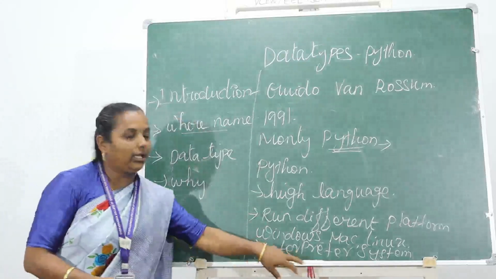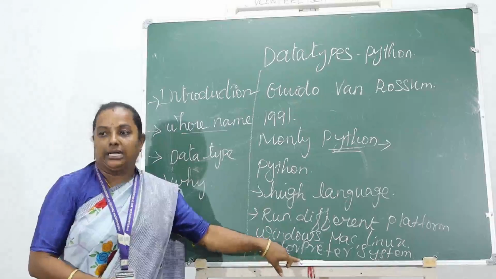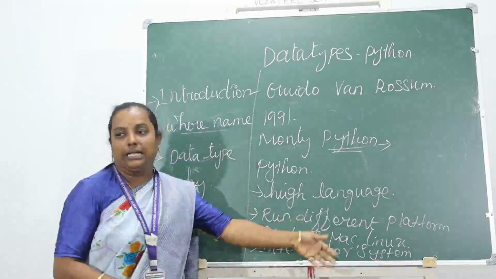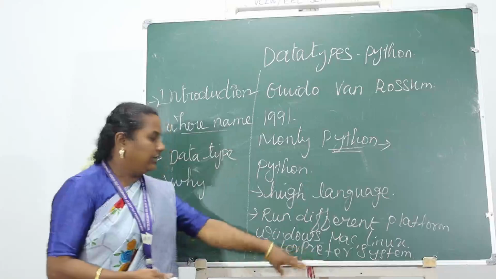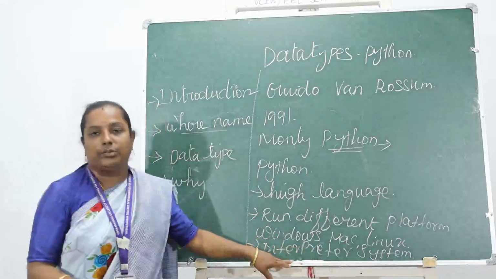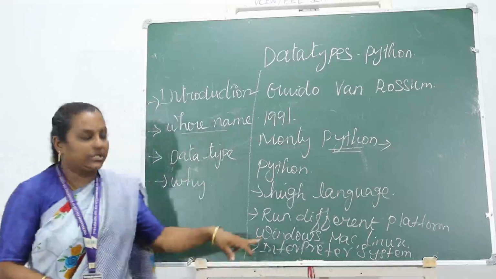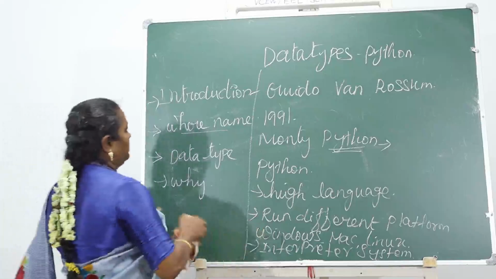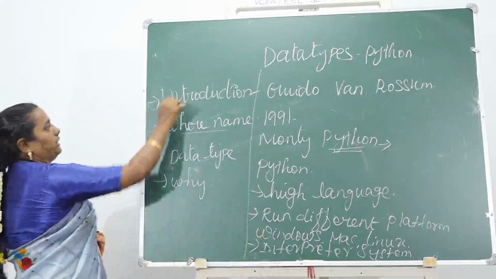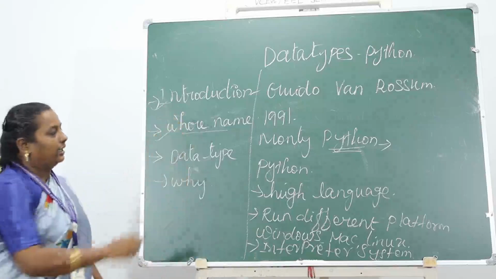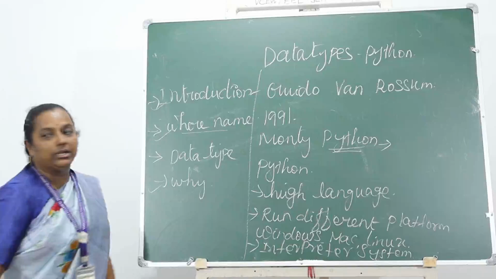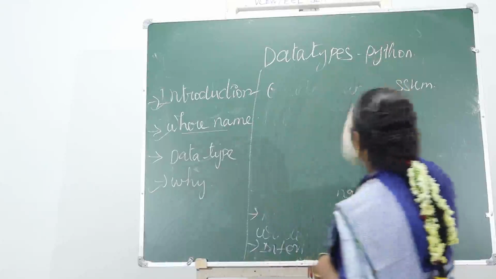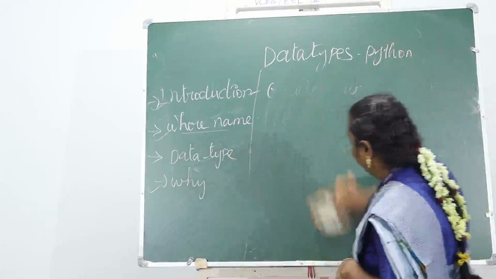If you type Python code, it can be run then and there, and you automatically get the output. That's why it is called an interpreting system. Now I have completed the introduction to Python, where the name came from, and why I am learning Python. Next I move to data types in Python programming.